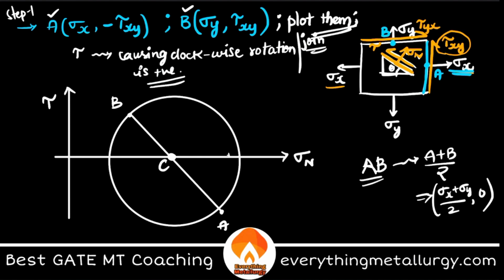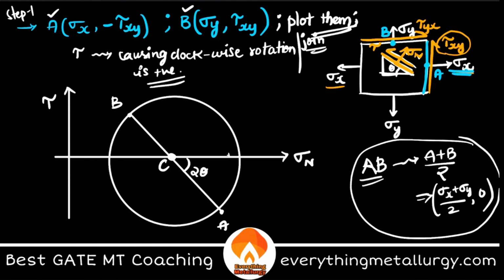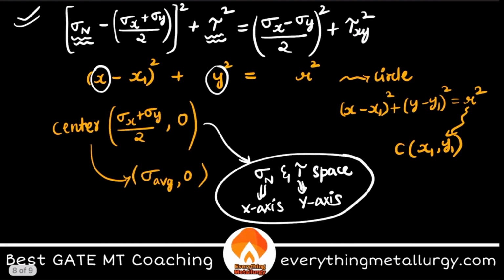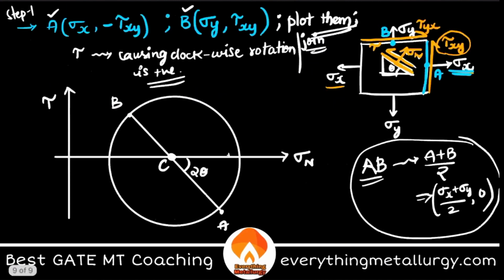This angle here is 2 theta. So what did we do? We took 2 points A and B, plotted them in the sigma tau space, joined them, took the midpoint, and interestingly the midpoint is what we got from the equation which we derived, correct? Here also it is sigma x plus sigma y by 2 plus 0, because these two will get cancelled, right?